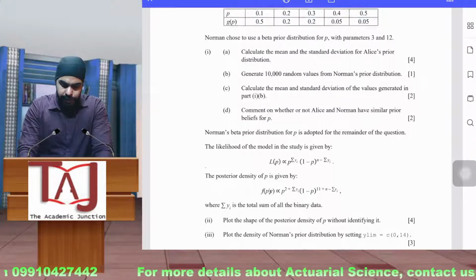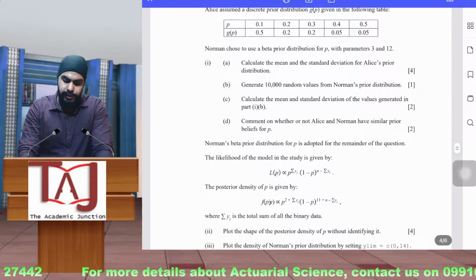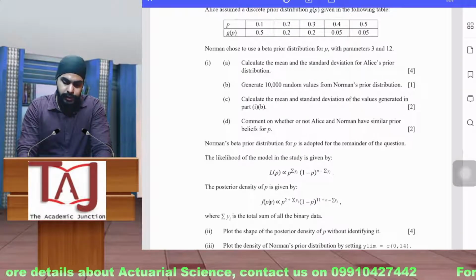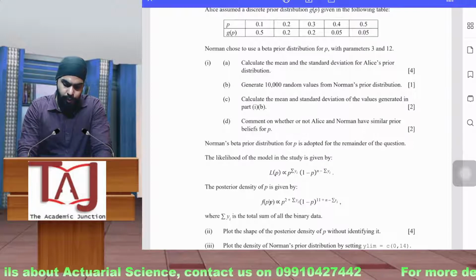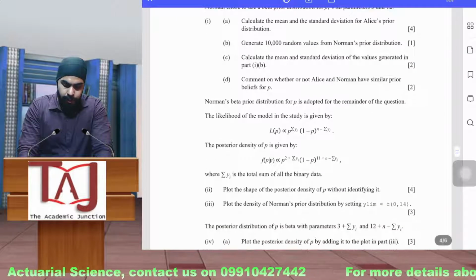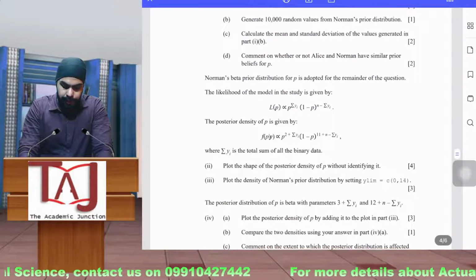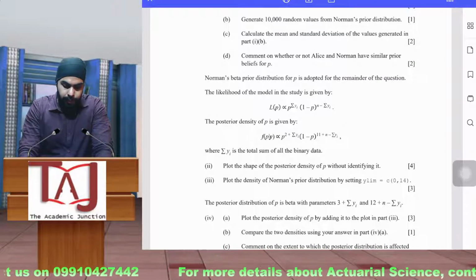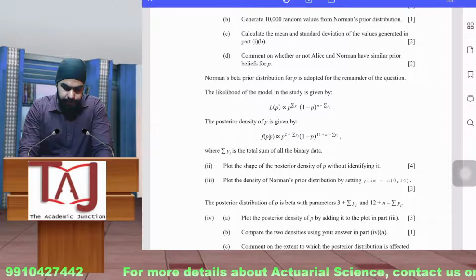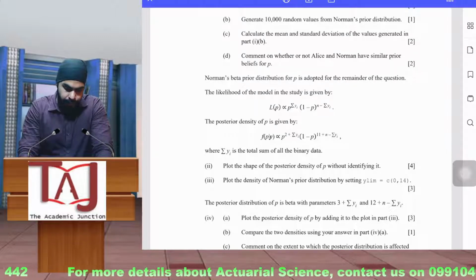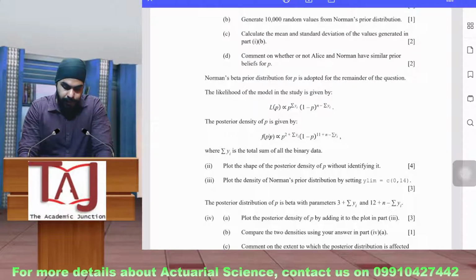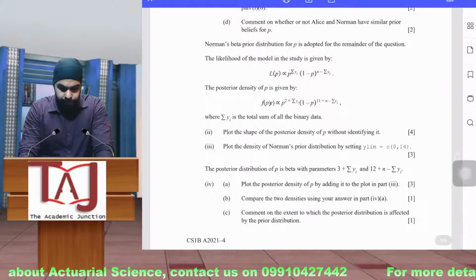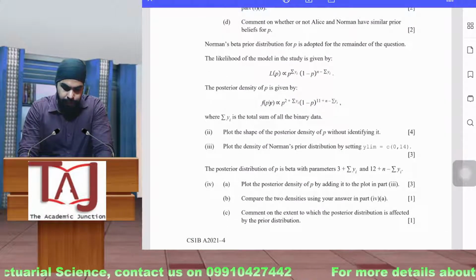So if we say this is worth 10 marks, part A, you can just see how easy it is to score these marks. Norman's beta prior distribution for P is adopted for the remainder of questions. The likelihood of the model in the study is given by this. So you are given the likelihood function, and the posterior density of P is given by this function. So you have these two things, likelihood and posterior density function,